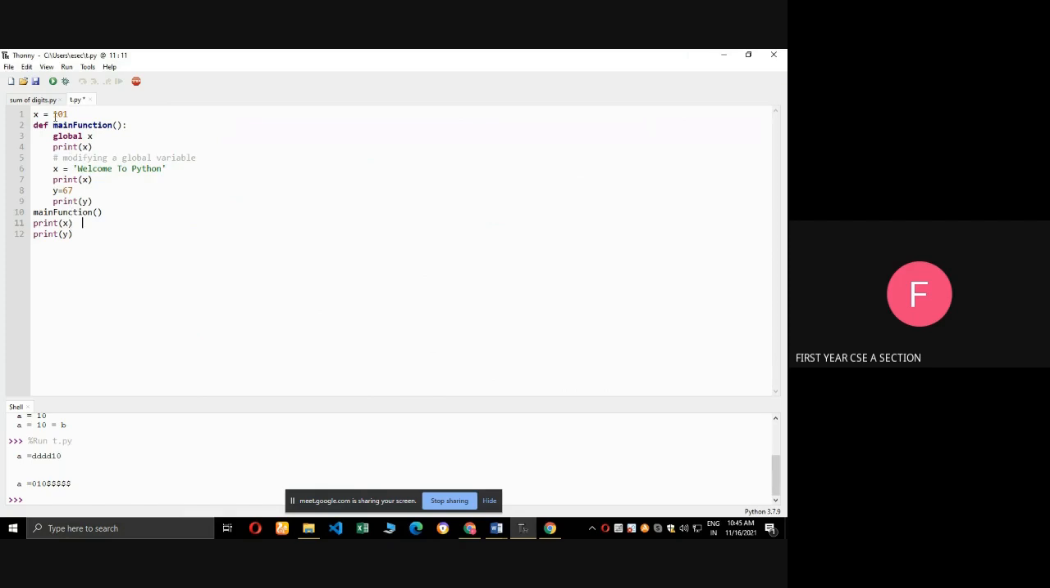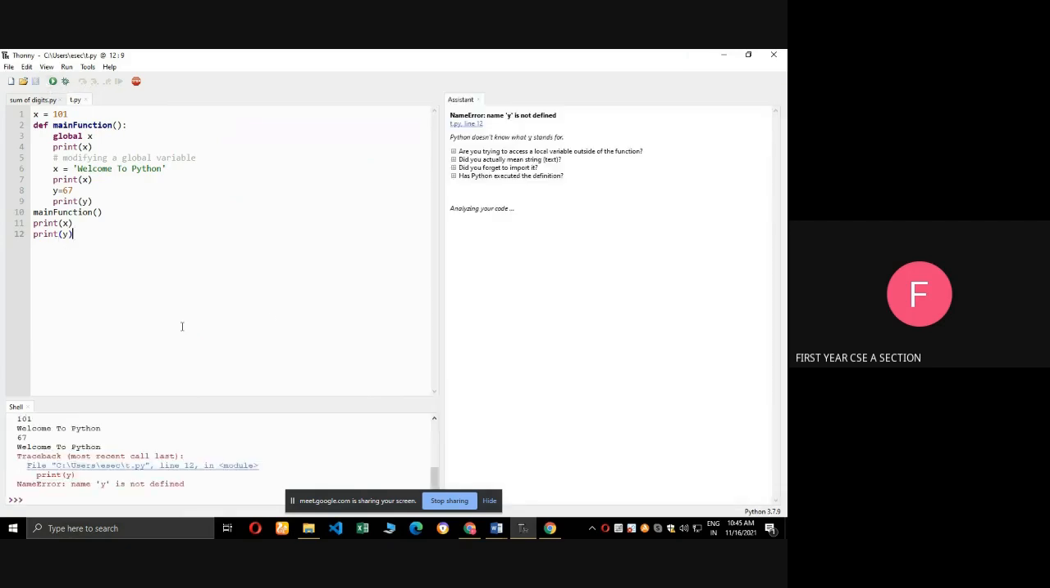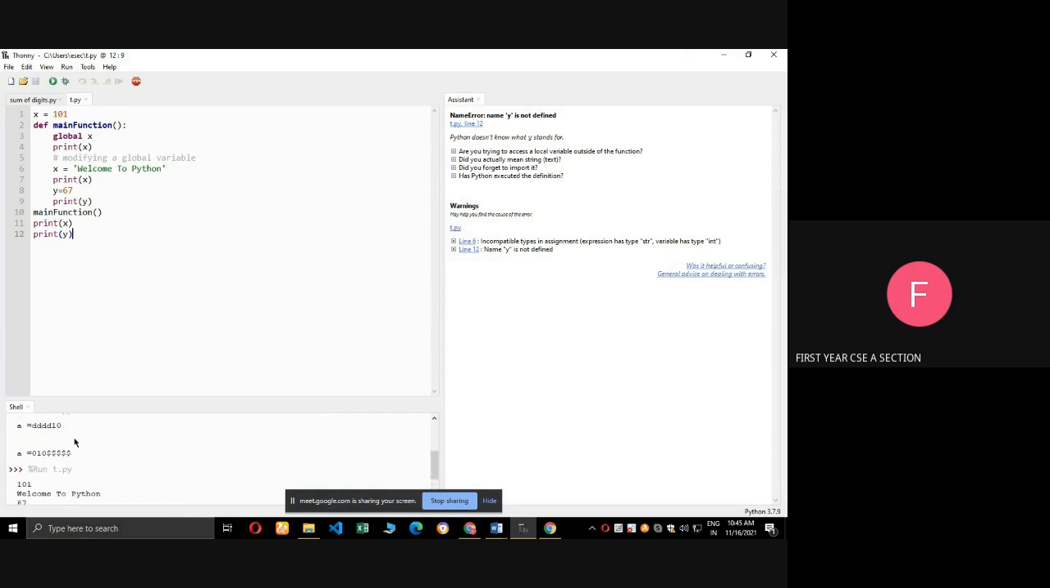A global variable can be accessed outside the function, but the local variable y can't be accessed outside the function, but I have given it. So what will happen? It shows the error message. See the output. First 101 will print. Next Welcome to Python print. Next 67 print. Next Welcome to Python print. Now I am printing the local variable outside the function. So what is happening? There is the error message, NameError: name y is not defined. Outside the function there is no variable y, so it shows the error message. Can you understand?